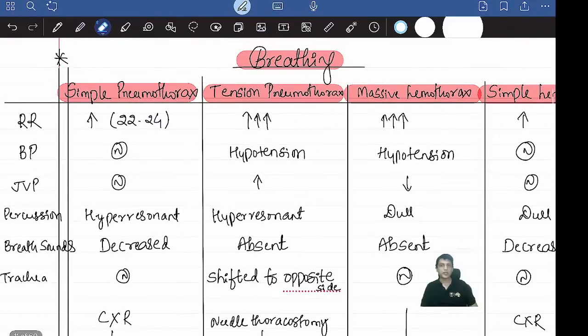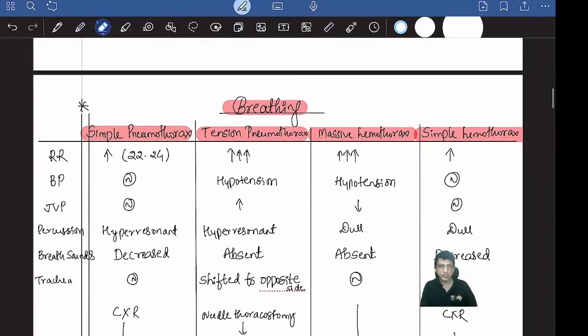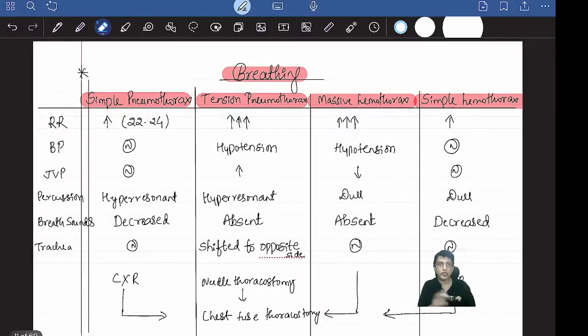So coming to breathing, simple pneumothorax. In there are four conditions. We'll see what the difference is in each: simple pneumothorax, tension pneumothorax, massive hemothorax, and simple hemothorax.